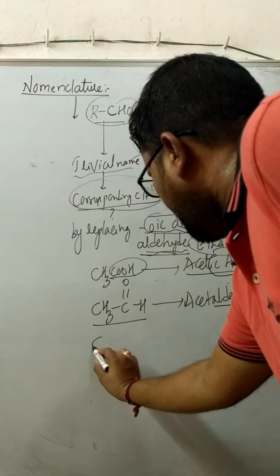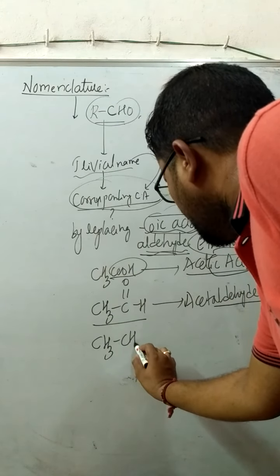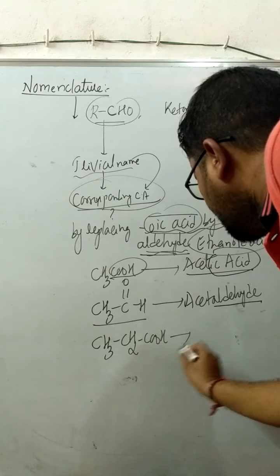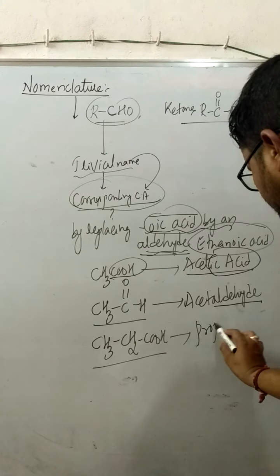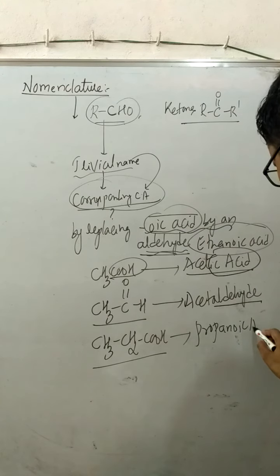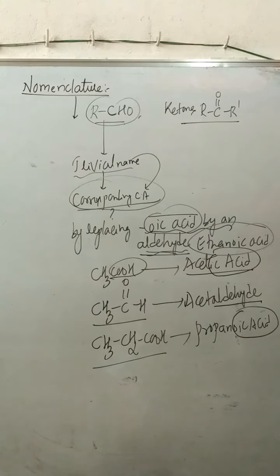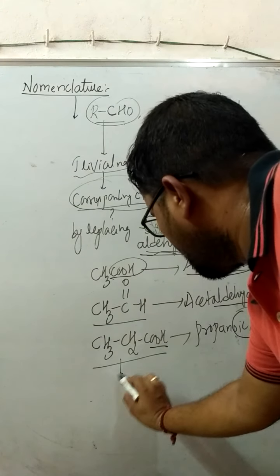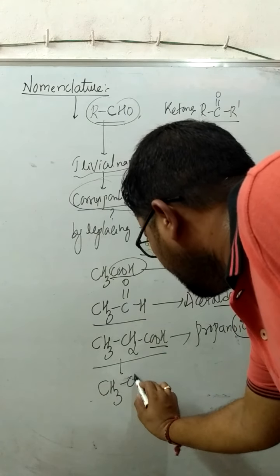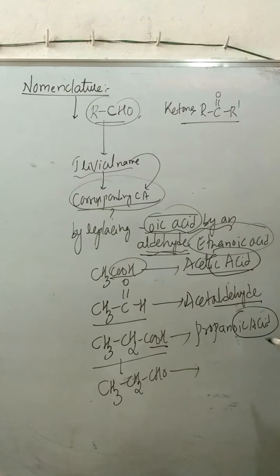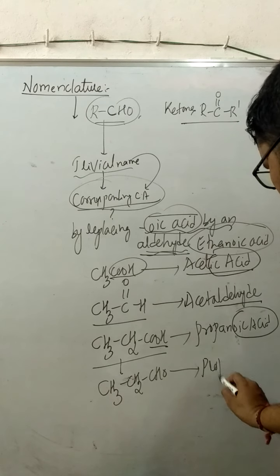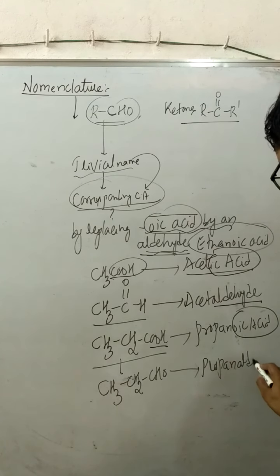Suppose I take one more example, CH3CH2COOH. This is called propanoic acid. In this propanoic acid, replace OIC acid by aldehyde. If I replace this functional group by an aldehyde, I can write CH3CH2CHO, and the name is propanaldehyde, which is the trivial name.